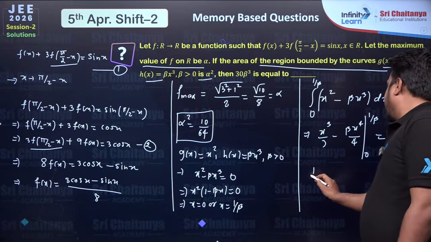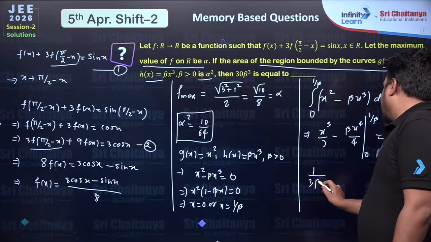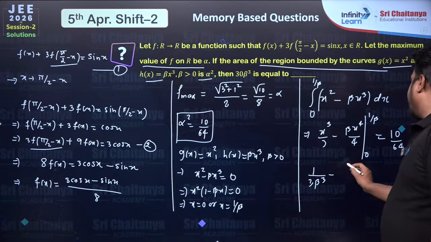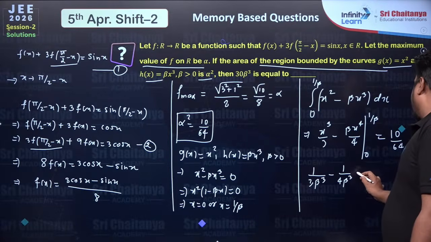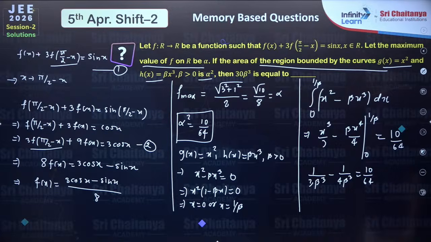So on substituting we will get 1 upon 3 beta cube minus 1 upon 4 beta cube is equal to 10 by 64, right? So x power 4 we have here, so 1 upon beta power 4 we will have, and when beta is multiplied we will be getting 1 upon beta cube.